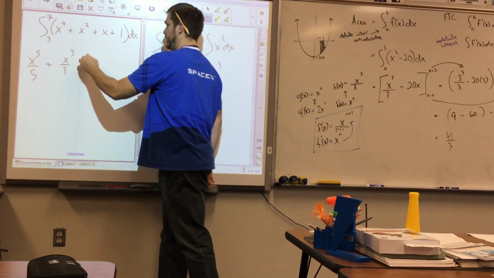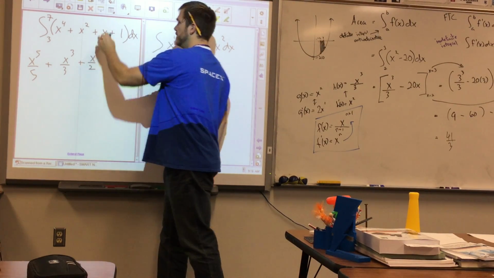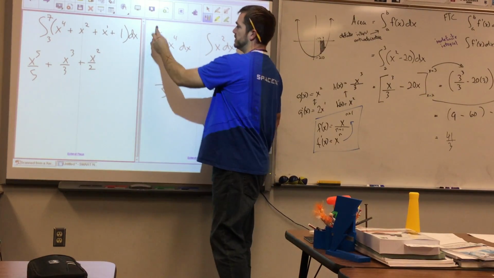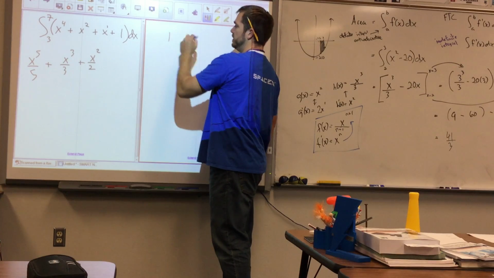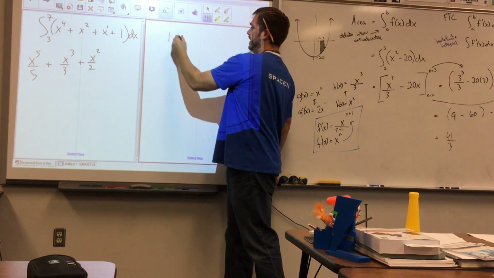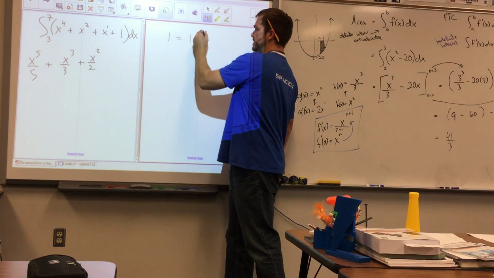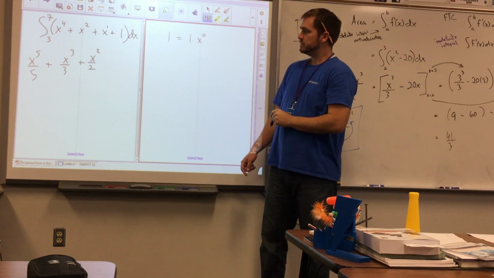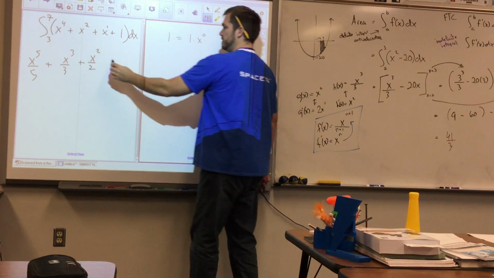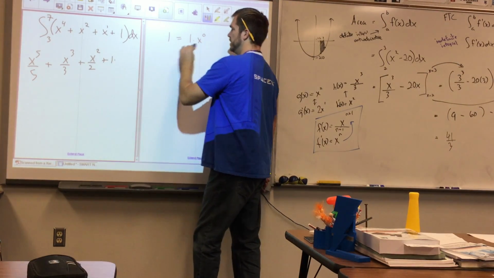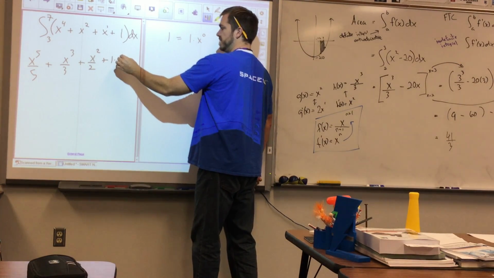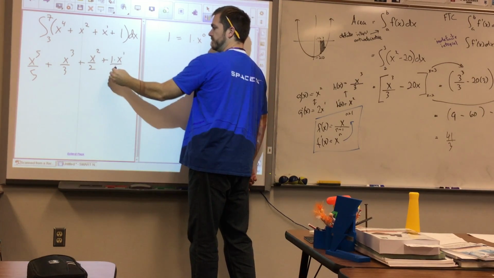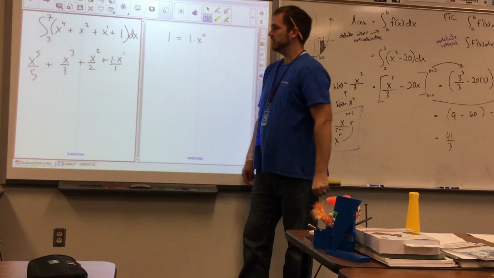Okay, so the next one would be x squared over 2, because that's essentially an x to the 1st, correct? So this other guy right here, 1, you can think of as 1 times x to the 0. So keep that 1 right there, and this would be 1 times x to the 1st, divided by 1.